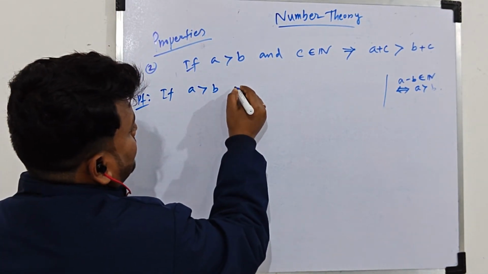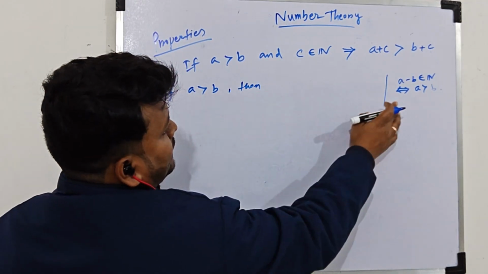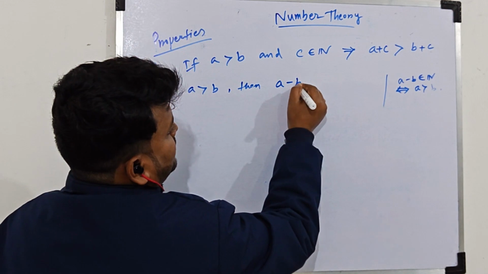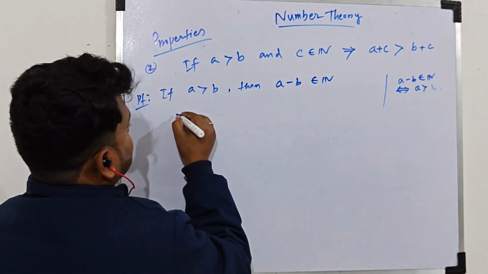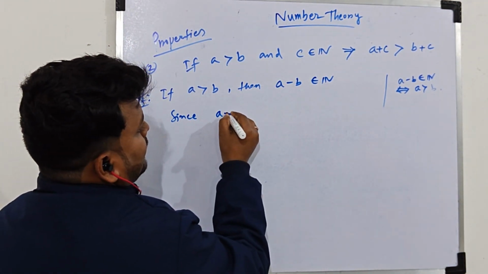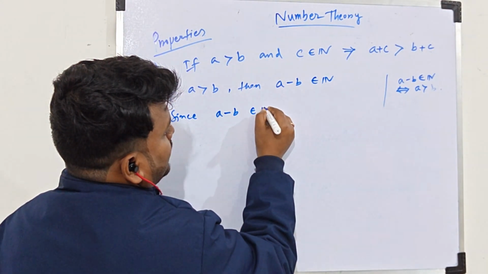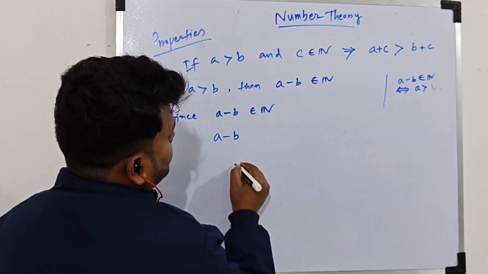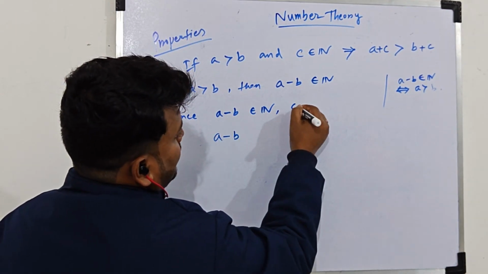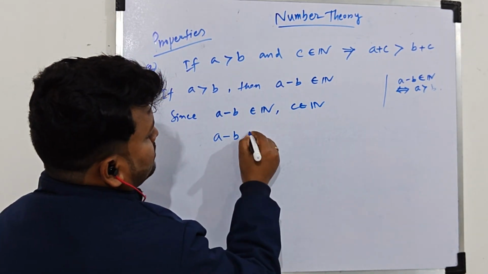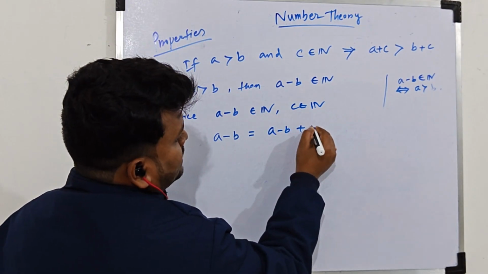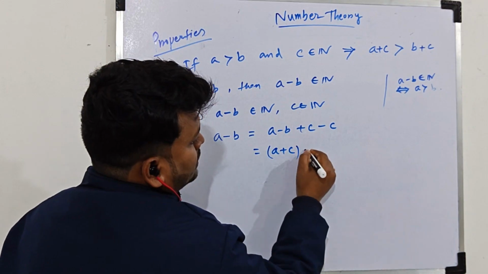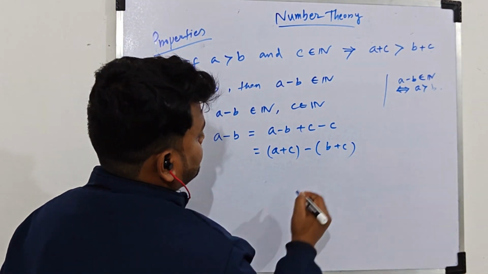If a is greater than b, then by the order relation we can say a minus b belongs to N. Since a minus b belongs to N and c belongs to N, we can write a minus b as a minus b plus c minus c, that is (a plus c) minus (b plus c).